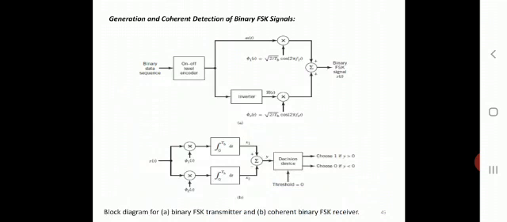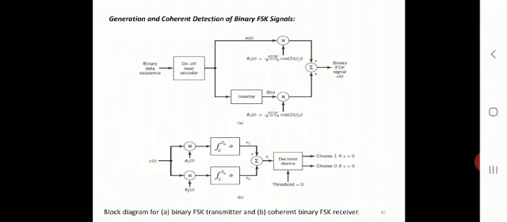In this diagram we are showing the binary FSK transmitter and the coherent binary FSK receiver. Diagram A shows the transmitter and diagram B represents the receiver end. At the transmitter end we have different blocks.